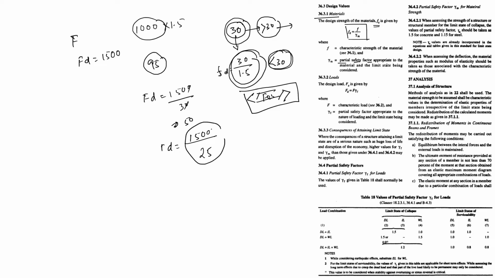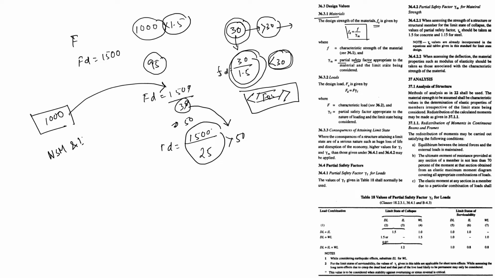So this value is greater than 50. Actually my load is 1000, which I am increasing to 1500 by multiplying the partial safety factor. Actual strength is 30, which is reduced by dividing by 1.5. So that is the safe aspect between WSM and limit state method.